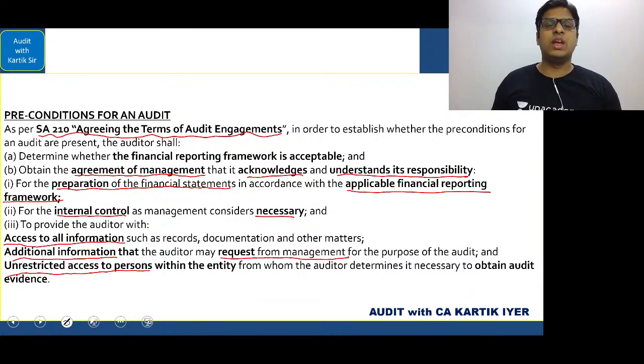So as you can see, exactly the answer that we have done in the class in relation to preconditions. A straight question was asked in the examination.